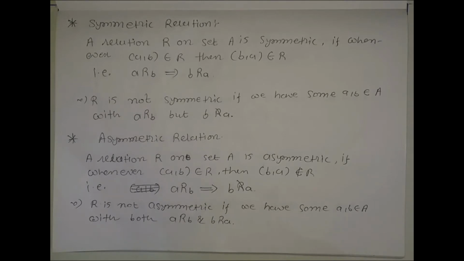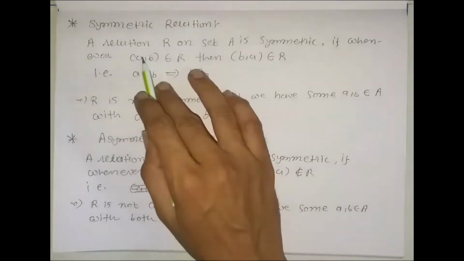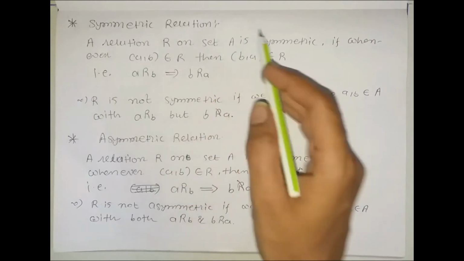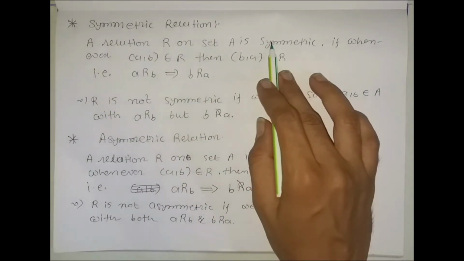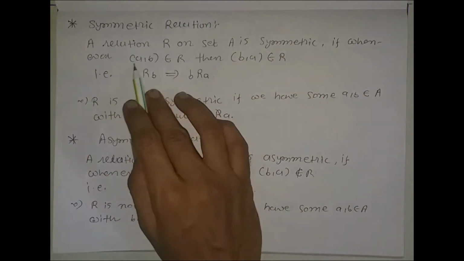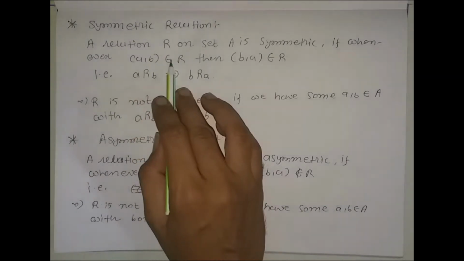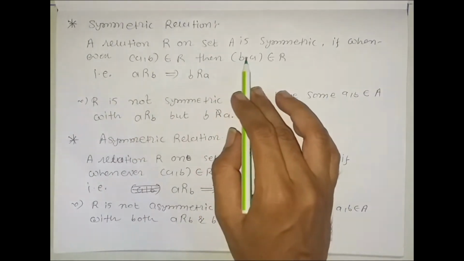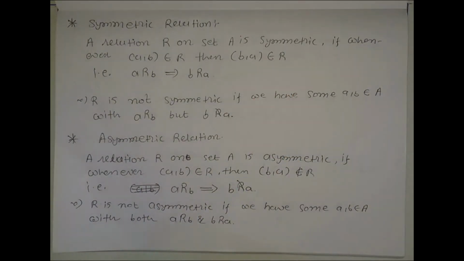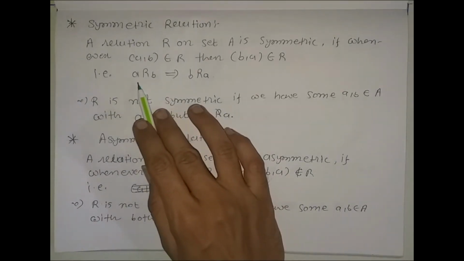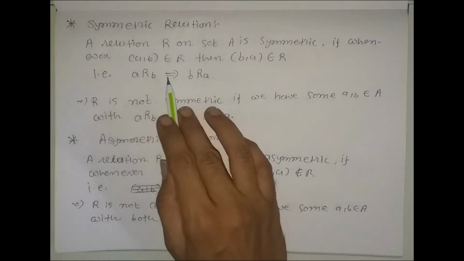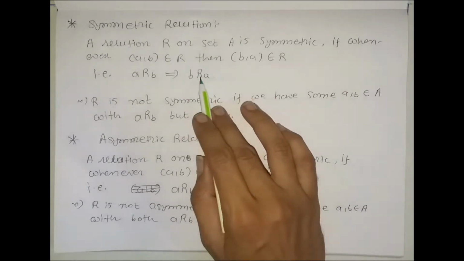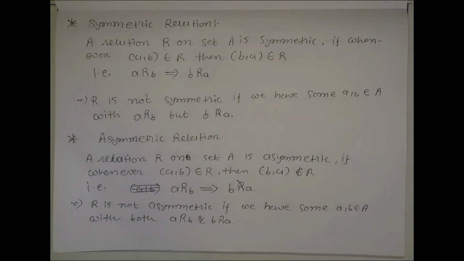Now the symmetric relation. A relation R on set A is symmetric if whenever the ordered pair (a, b) belongs to R, then (b, a) belongs to R. That is, if element a is related with b, this implies that b is related with a. So this is the symmetric relation.